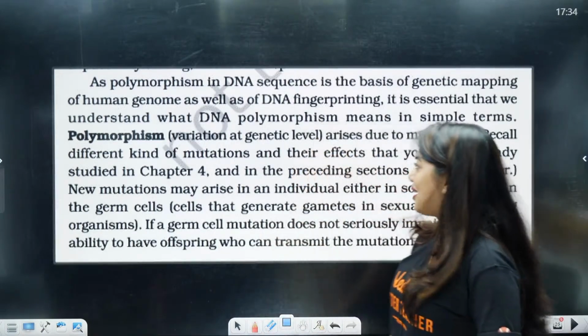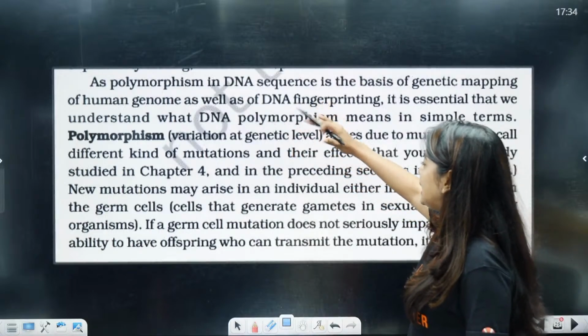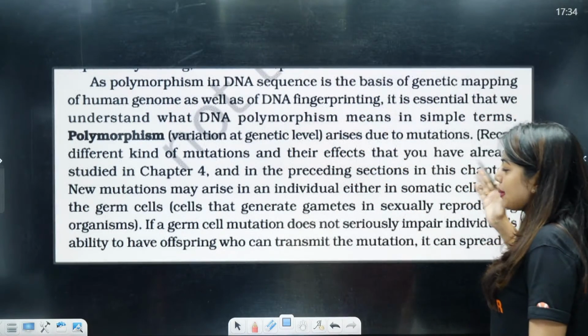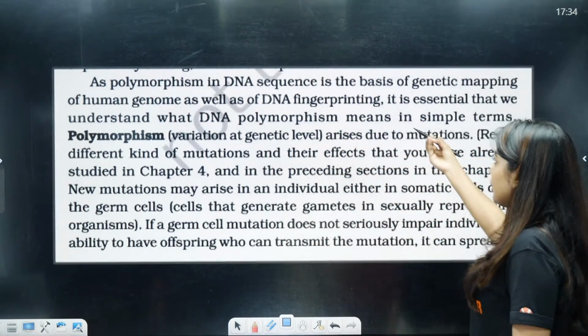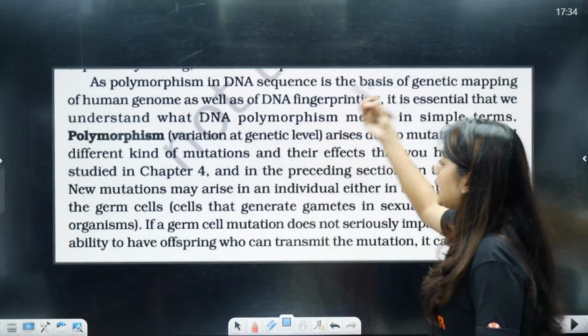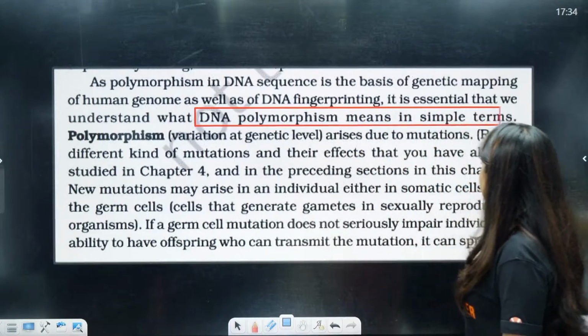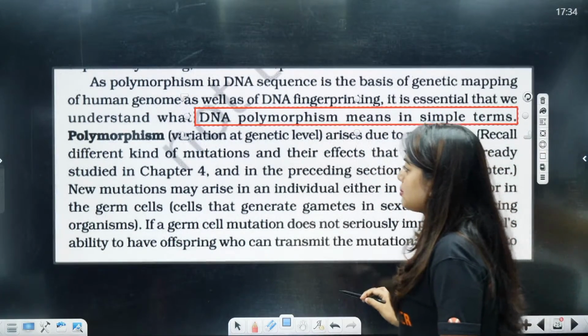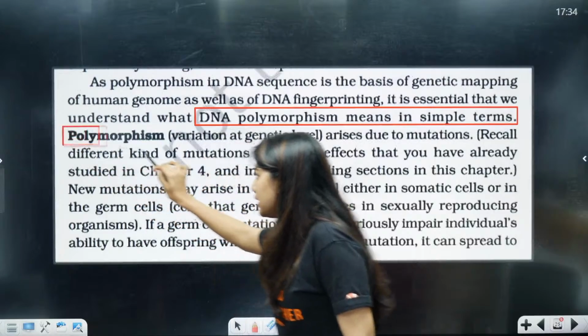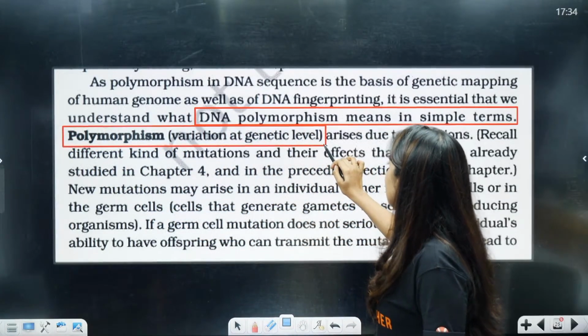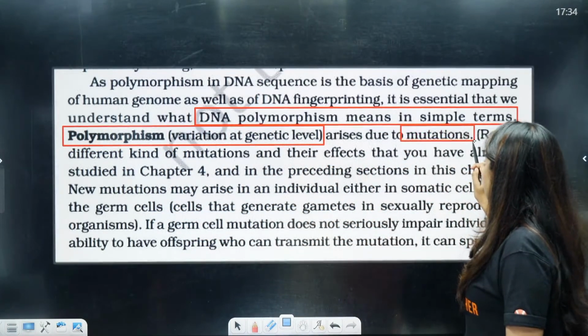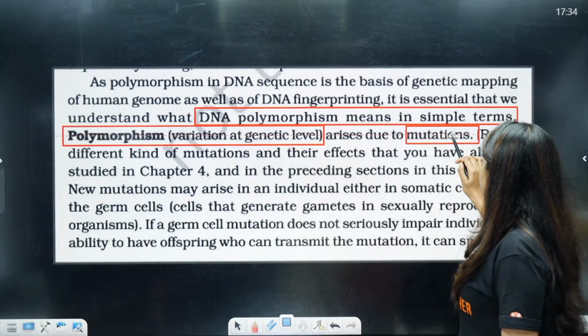Okay, so as polymorphism in DNA sequence is the basis of genetic mapping of the human genome as well as DNA fingerprinting, it is essential that we understand what DNA polymorphism is. Means in simple terms, polymorphism means variation at the genetic level. Variation at the genetic level arises due to mutation.